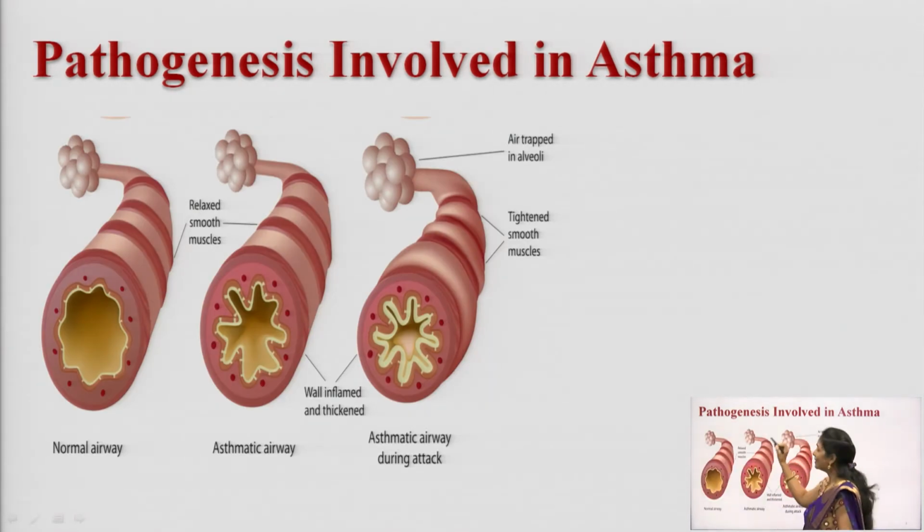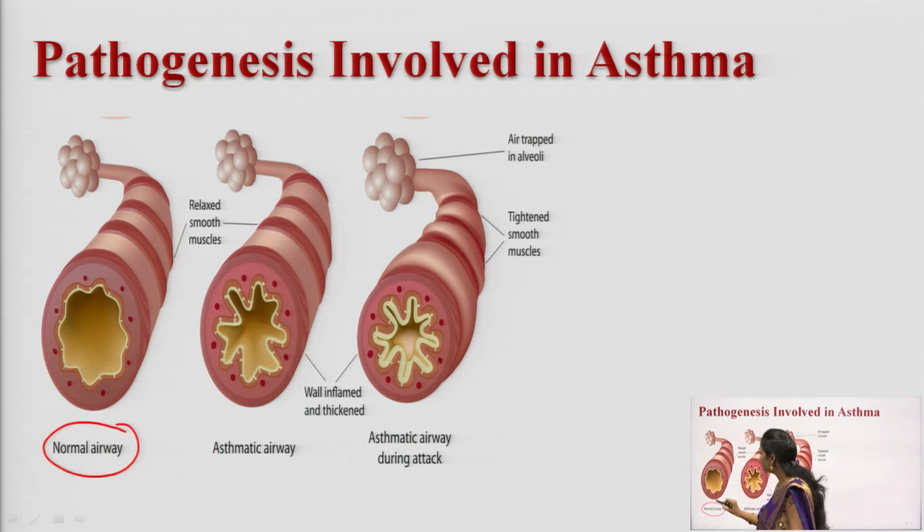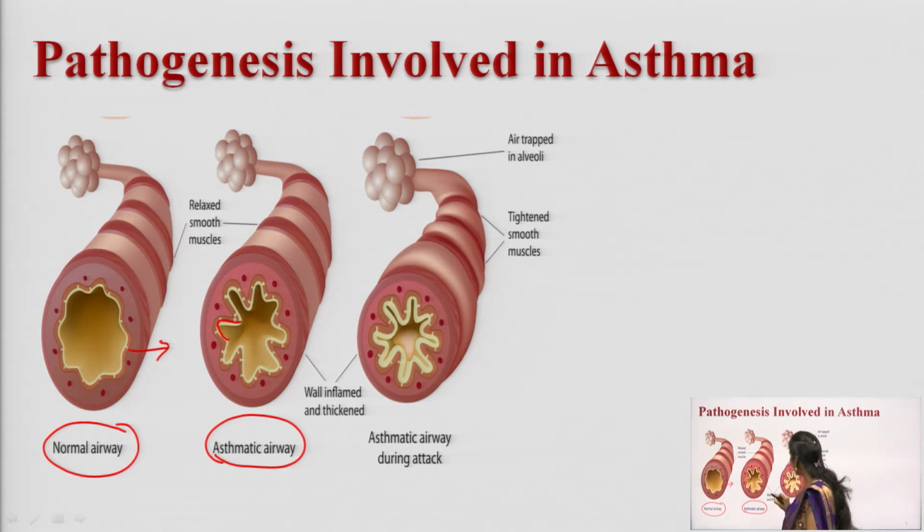And next, in this picture you can see this is a normal airway, where the air can enter, and this is an asthmatic airway. Here, if you compare these two conditions, in the asthmatic airway the wall gets thickened. This is the asthmatic airway during an attack.